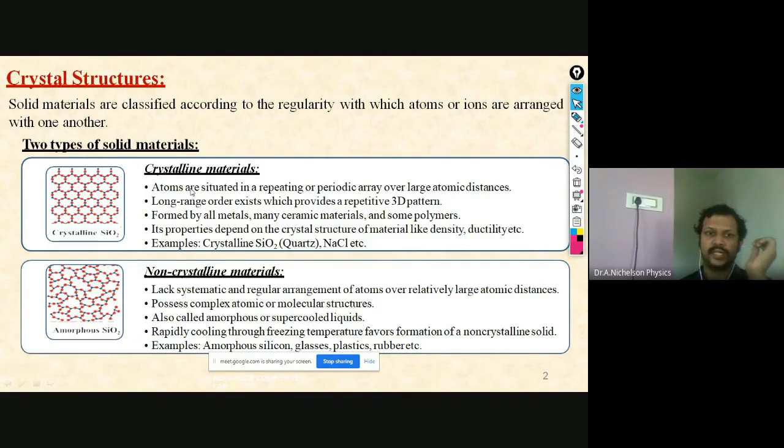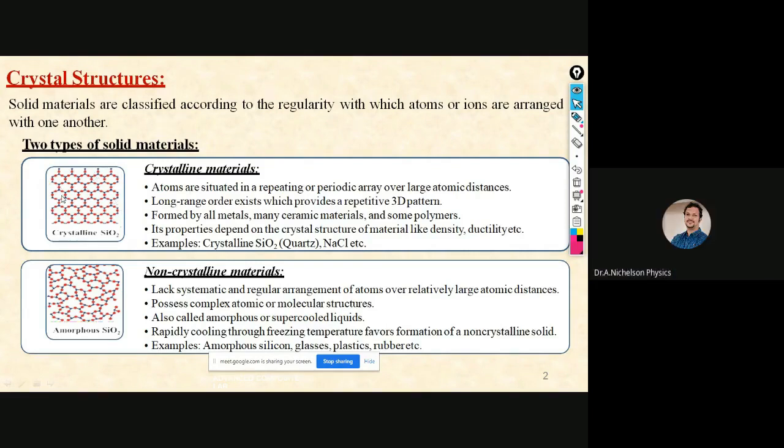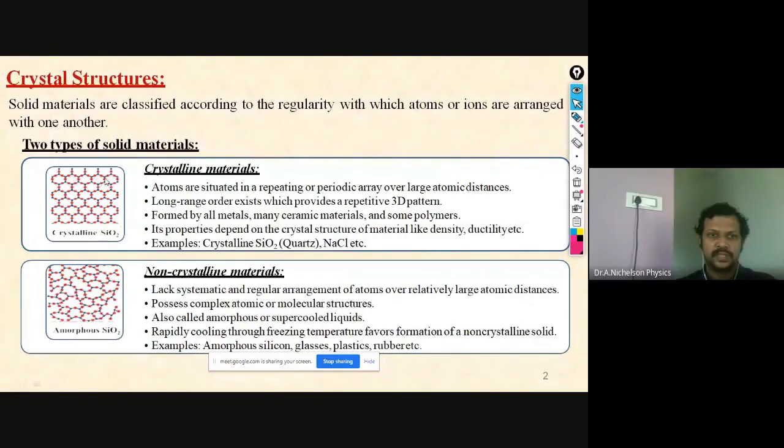It is just opposite in the case of amorphous material. Here you have a crystalline form of silicon dioxide. You see the repetition of the same entity. It has a similar environment wherever you go, wherever you see, and that one thing is said to be the unit cell.